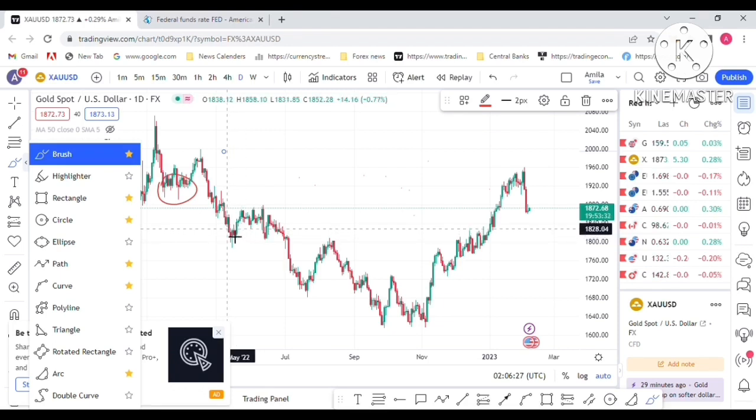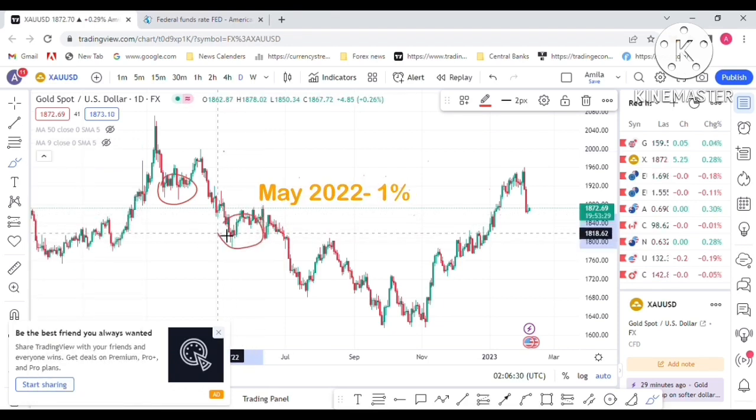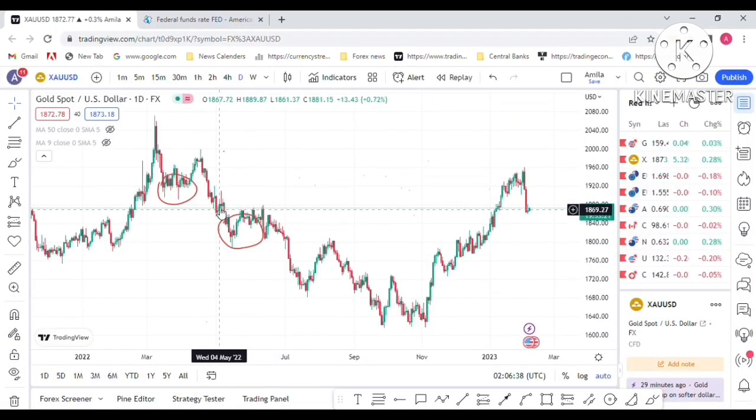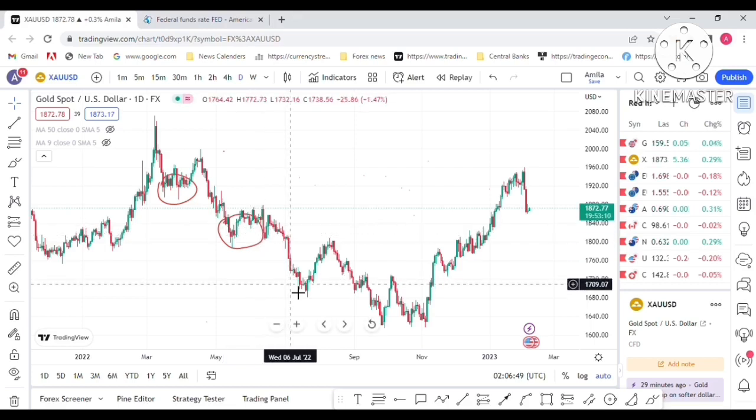We can see that as interest rates were hiked and inflation increased, gold started to go into a downtrend in March 2022. Then next, in June 2022, the Fed hiked interest rates aggressively. Gold dropped in that position from March to June. The Fed's interest rate hike process affected gold to drop.